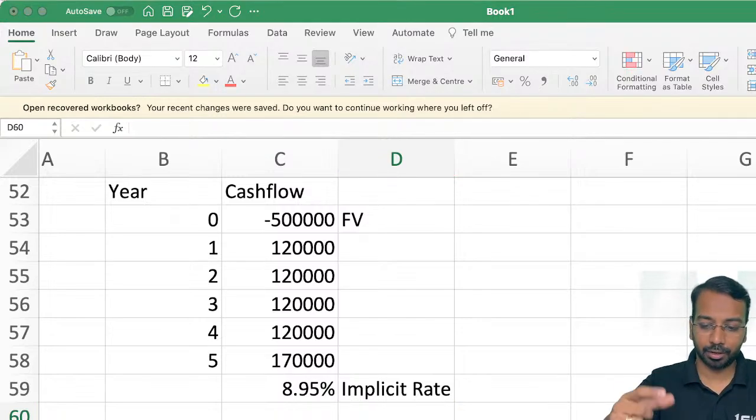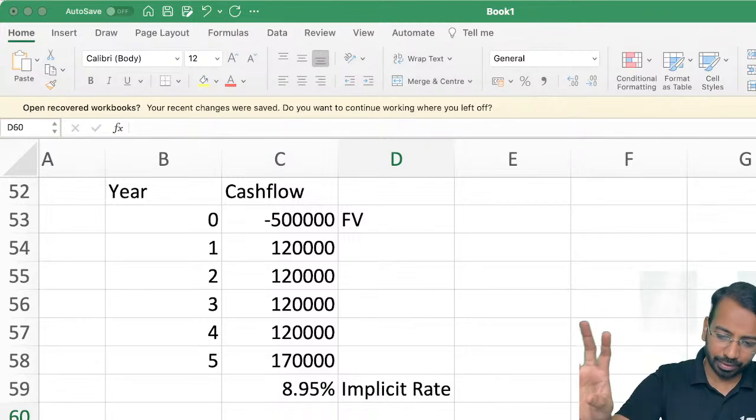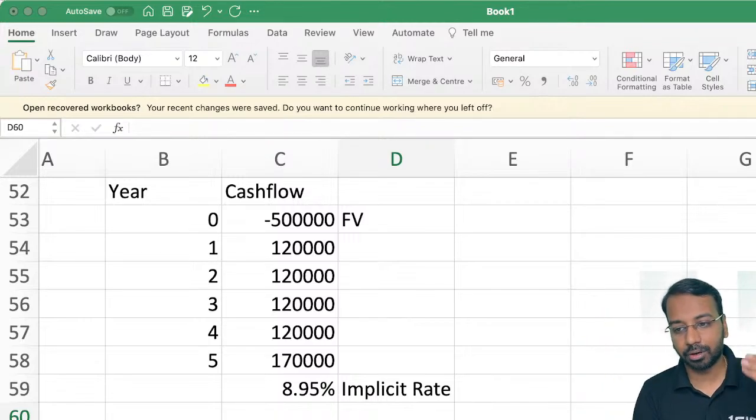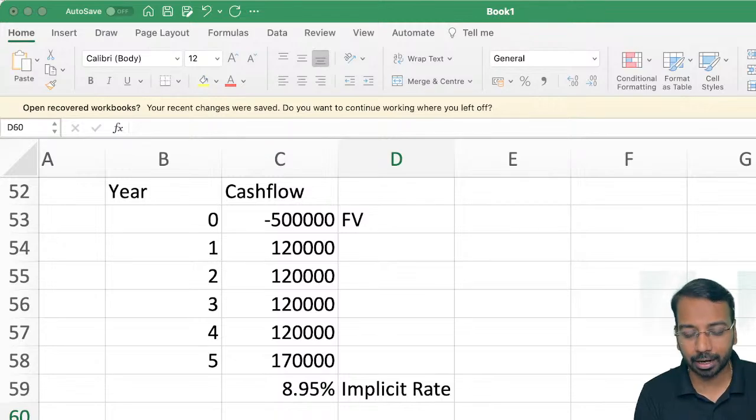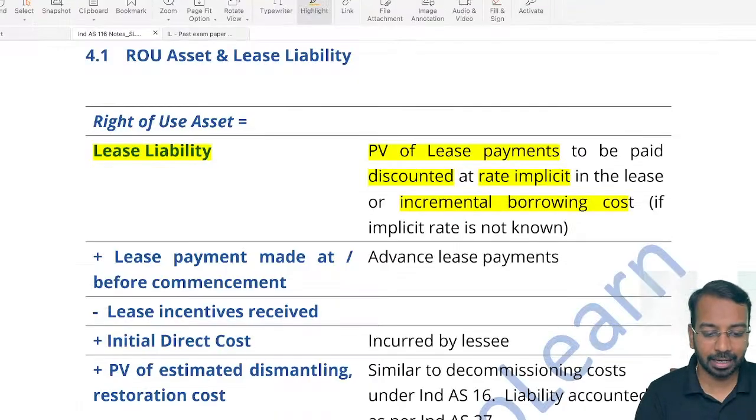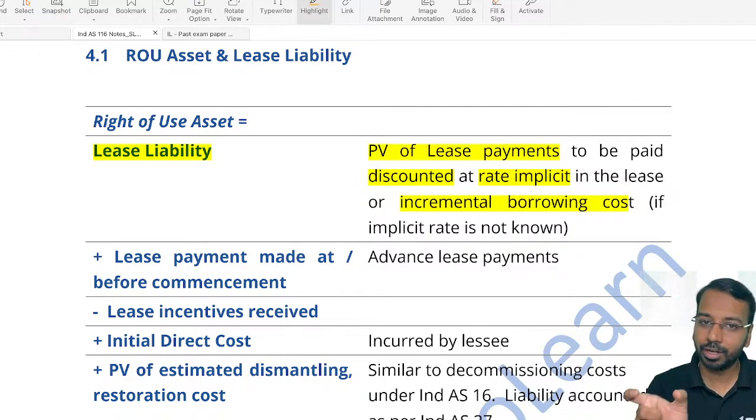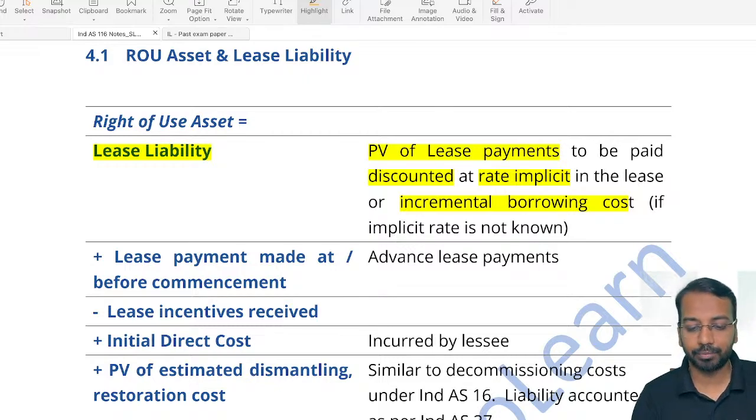Okay. Sir, does it include guaranteed value, unguaranteed value, all of that? I'll come to it when we discuss lease payments. For now, just think of it. I gave you a car worth 5 lakhs. You paid me 120, 120, 120, 120, and at the end you paid me 170. I earned a rate of 8.95%. So you as a lessee, when you have to do the accounting for it, will calculate present value at the rate implicit or incremental borrowing cost. Period will be the lease term. That is the first part. So lease liability is equal to the present value of lease payments to be paid, discounted at the rate implicit. Now please remember, in this I included 50,000 at the end.